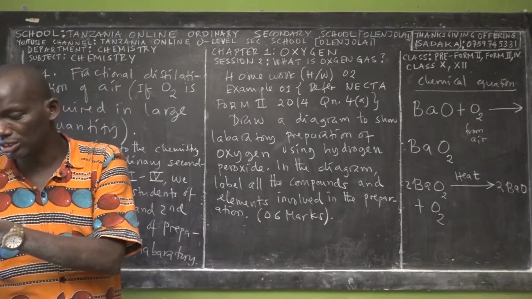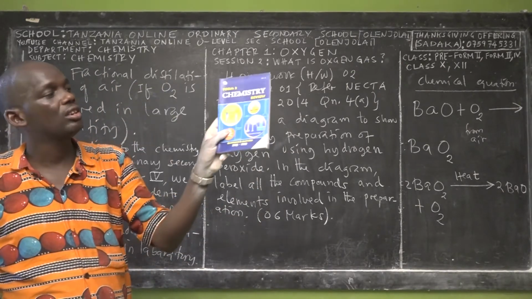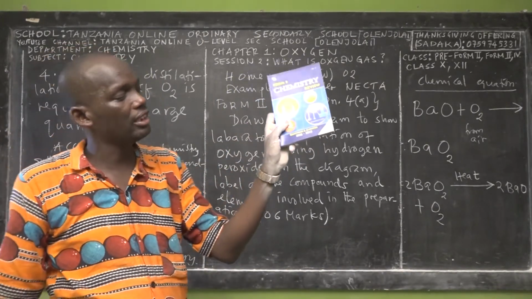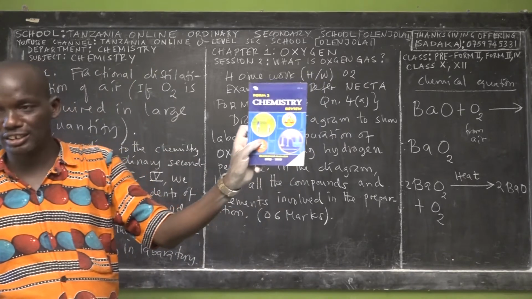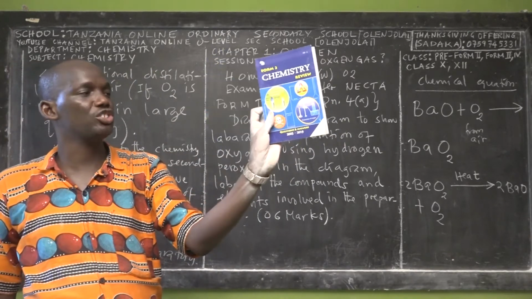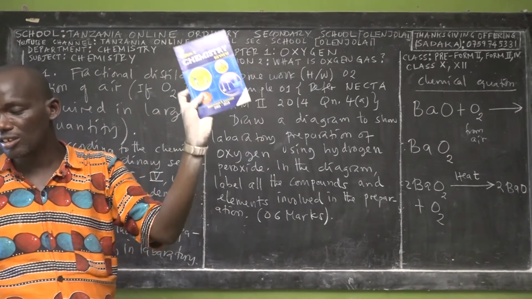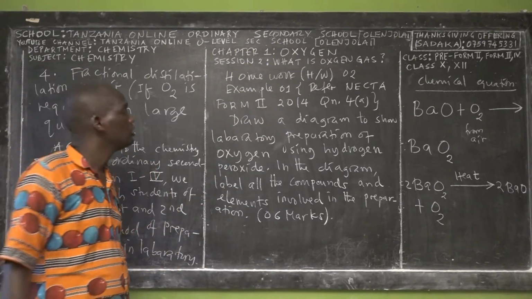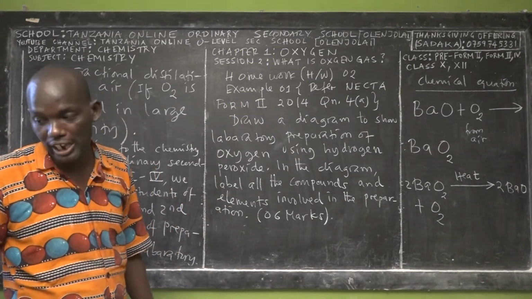So example 1, refer NECTA. I took this question from this book, Chemistry Review, questions and answers from 2003 to 2019. And you can order this book, we can ship in any region of Tanzania, including Unguja and Pemba, right? I'm not selling it.